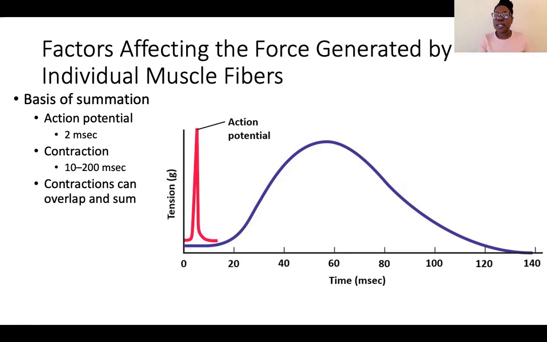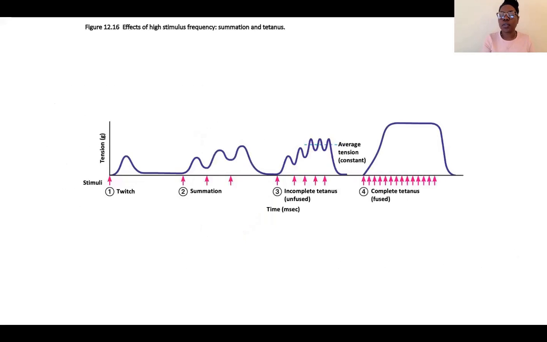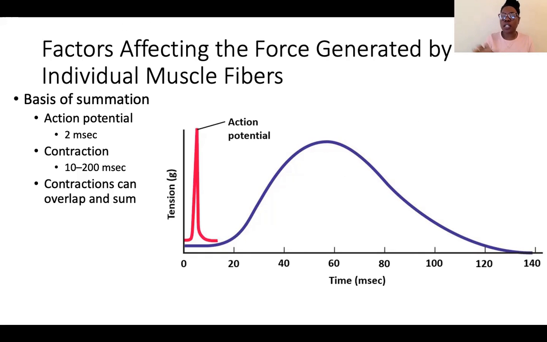So because an action potential is anywhere from 1 to 2 milliseconds, and a contraction is anywhere from 10 to 200 milliseconds, the contractions can overlap and they can sum if several different action potentials are coming in before one action potential is complete. Or sorry, before one twitch is complete, one contraction is complete.